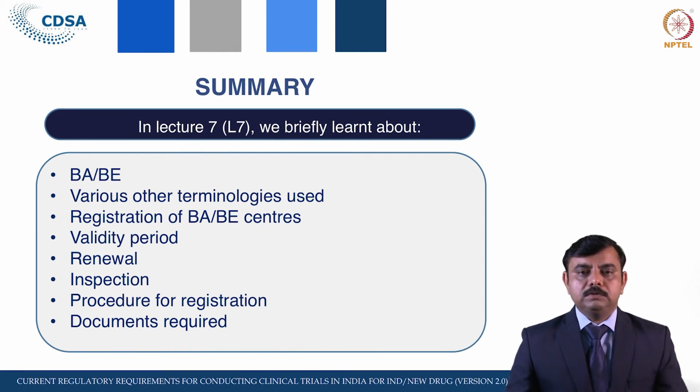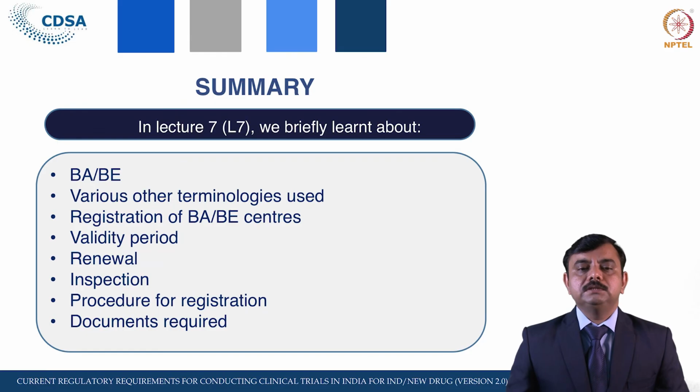Let us see what we have covered in this lecture. In this lecture 7, we have seen what bioavailability and bioequivalence are, and their legal definitions as per the rules. Then we saw other definitions like efficacy, effectiveness, PI and IP.